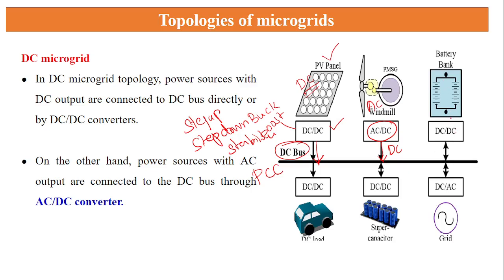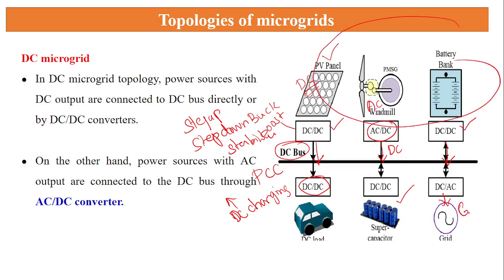The battery bank is usually DC. We are employing a DC to DC converter, and again it is connected to the point of common coupling, as well as the load. So we are using an EV vehicle. In the EV vehicle you can see the charging adapter will be given to you. The purpose of the charging adapter is that the batteries only receive a DC signal. So directly we need to connect a DC plug point to the charging area itself. And again, charging places like super capacitors and any direct grid can be connected with the help of a DC to AC converter, and it directly exports all the power from different sources to the grid also.